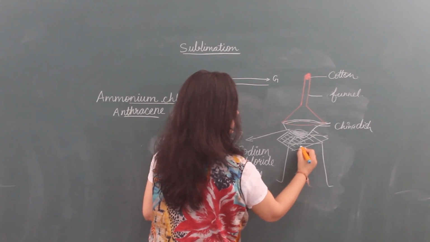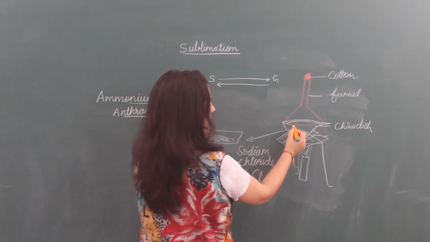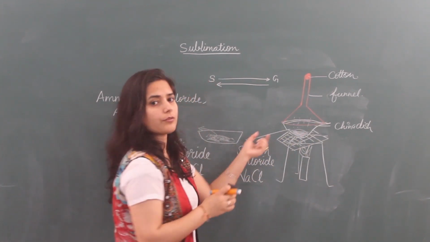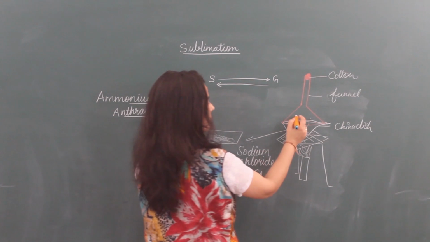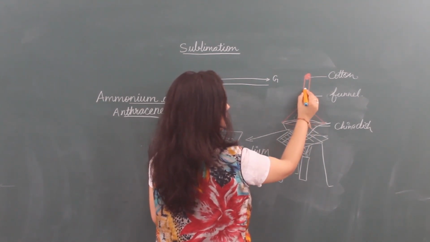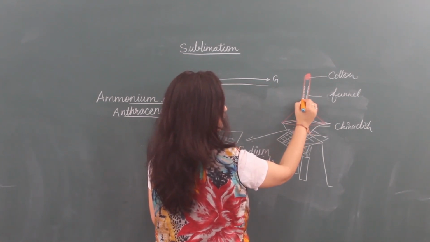Now we have to heat it. When we heat this, vapors or fumes start to come out. You can see it in the form of smoke here. It will come and start to deposit on the walls of this funnel.